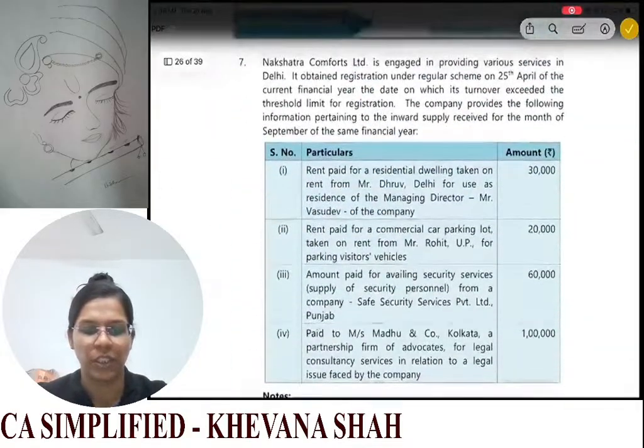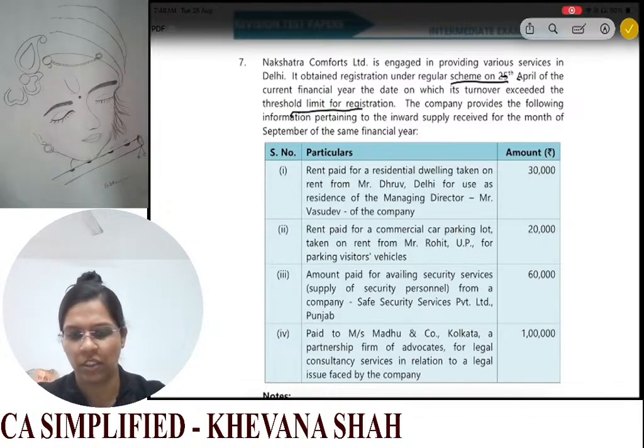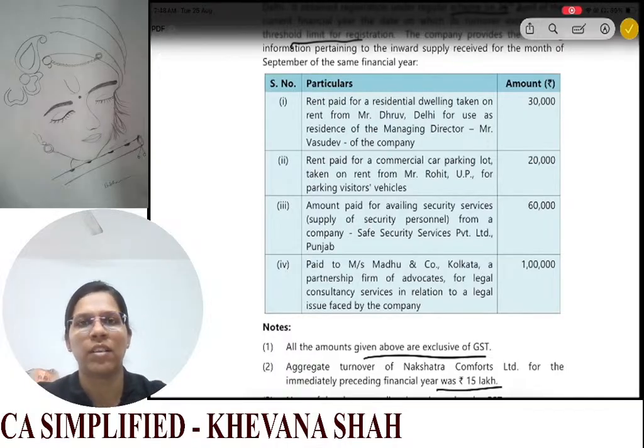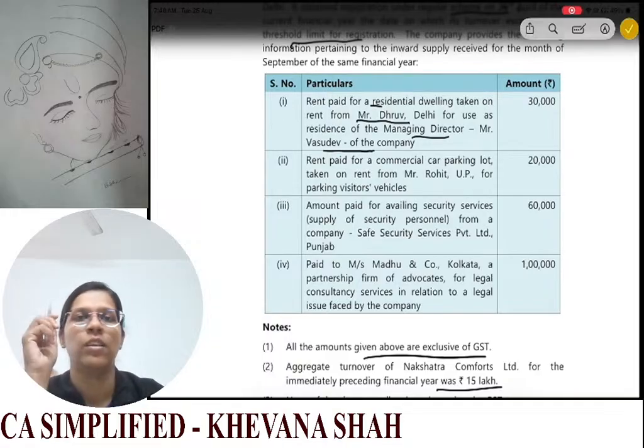Now moving to question number 7, what it says. Nakshatra Comforts is engaged in providing various services in Delhi. It obtained registration under regular scheme on 25th April, on which the turnover exceeded threshold limit for registration. Okay, and we have this information. So now first thing we have is our residential dwelling. It is rented to a registered person. Okay, rent paid for residential dwelling taken on rent from Mr. Dhruv, Delhi. Used as residence for MD Mr. Vasudev of the company.